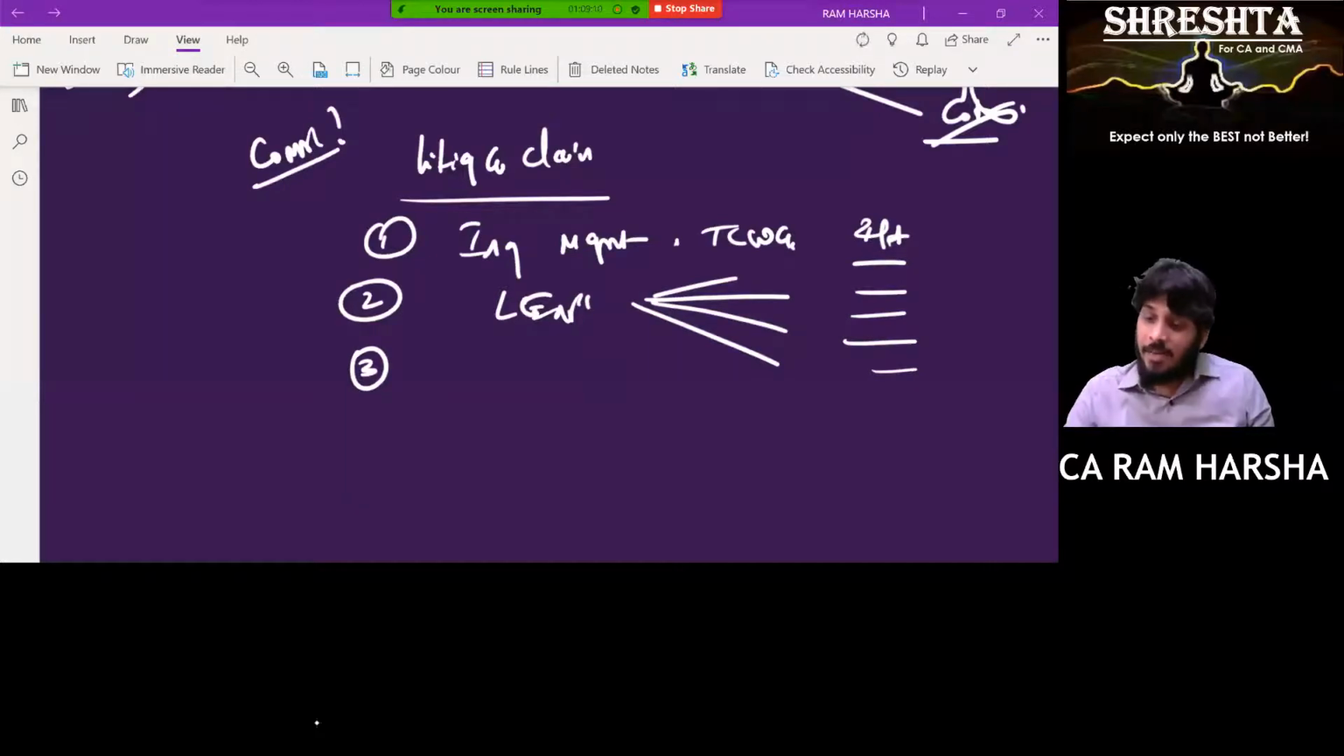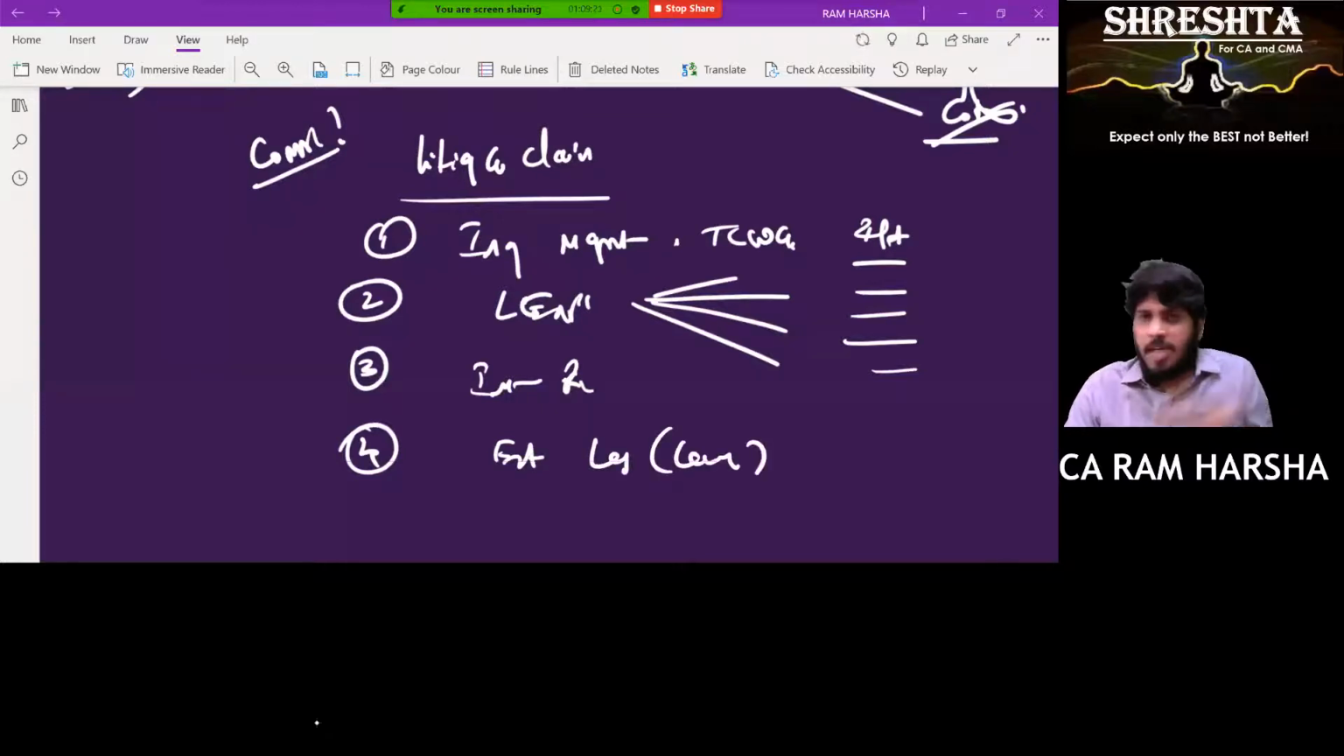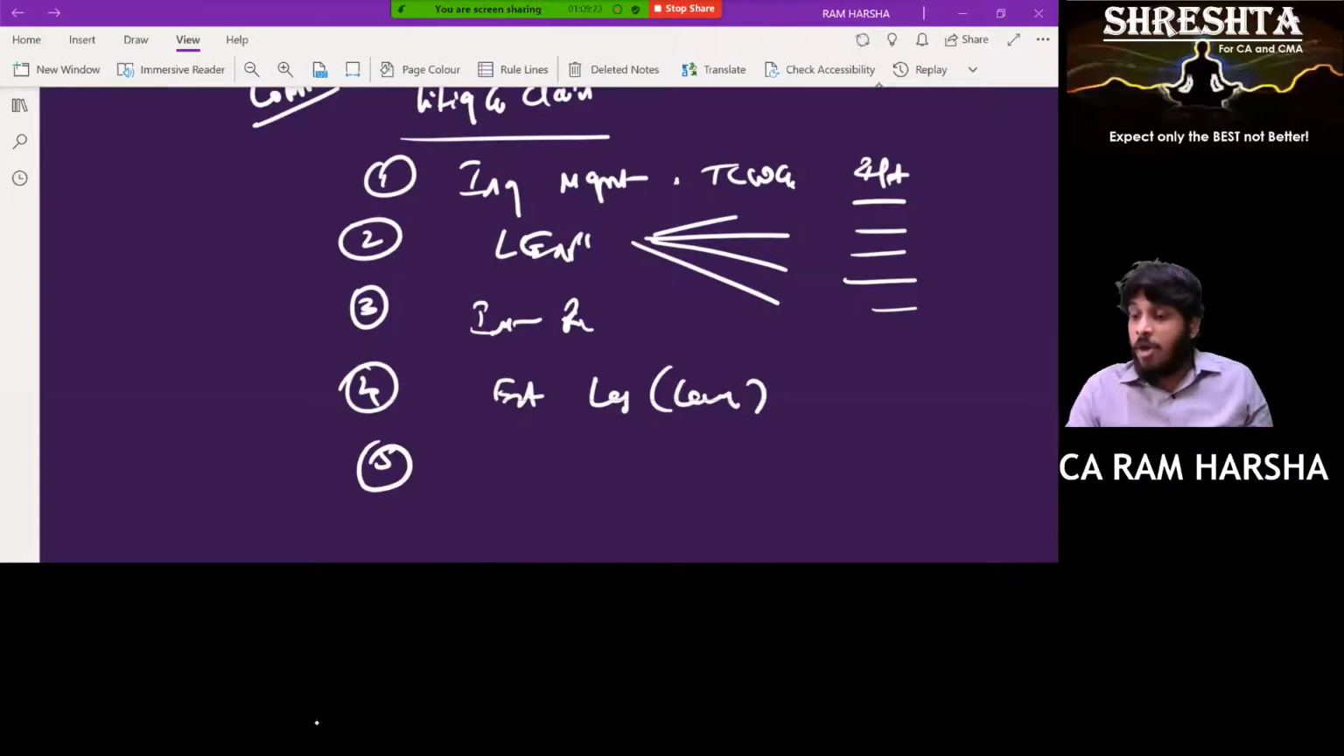Get the list of pending litigations from internal lawyers. The company's internal lawyers will be there. Ask them. Fourth one, ask external legal counsel. External legal counsel means external lawyers. Ask them, they will also give. Above all, get a written representation from management that all pending litigations are disclosed to the auditor.